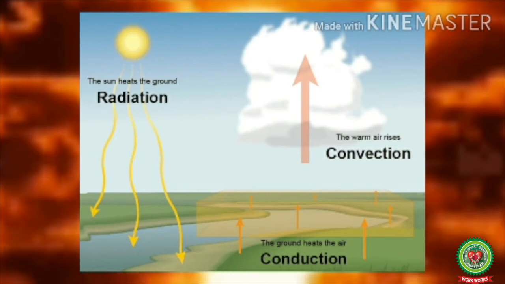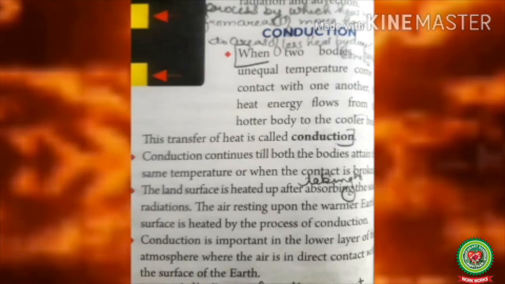In the same manner, the land surface is heated up after absorbing the solar radiation. The air resting upon the warmer earth surface is heated by the process of conduction. Conduction is important in the lower layers of the atmosphere where the air is in direct contact with the surface of the earth. It means this process mainly takes place in the troposphere.